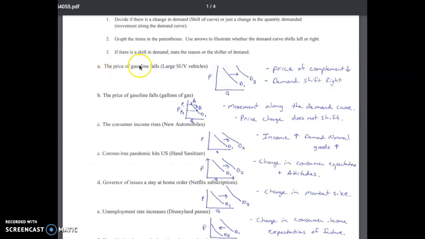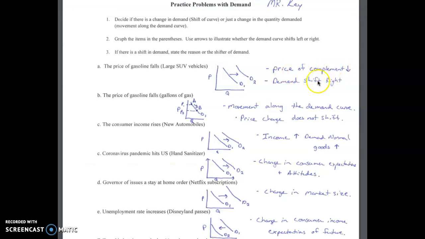The price of gasoline falls. What impact is that going to have on large SUVs? I've got demand curve shifting to the right. This would have to be with the price of a complement decreasing. We're going to see an increase in demand or a shift to the right. Makes sense if gas gets a little bit cheaper. Large SUVs, not quite as fuel efficient. There's a little bit more of an incentive to buy a less efficient vehicle if gas prices are falling.